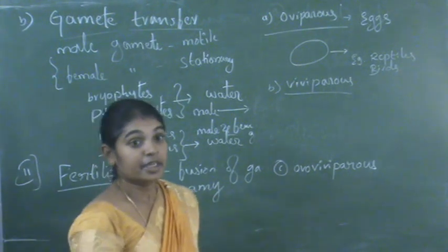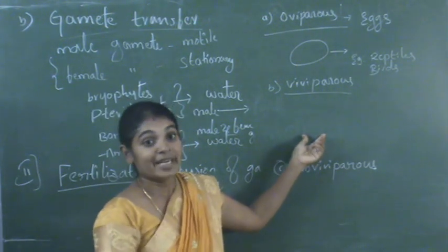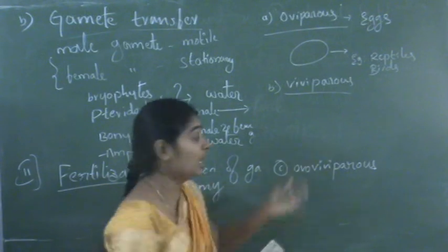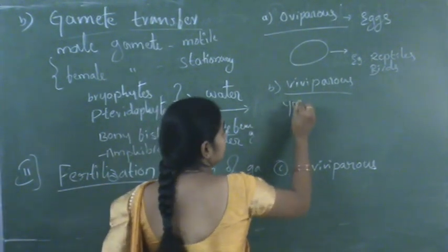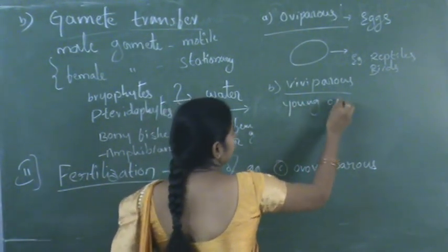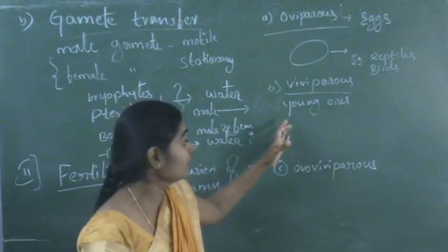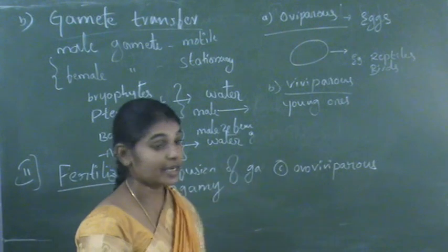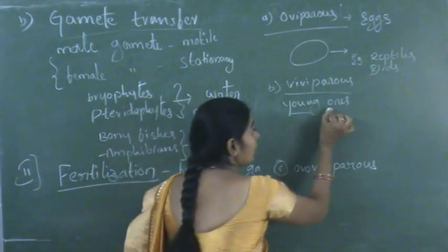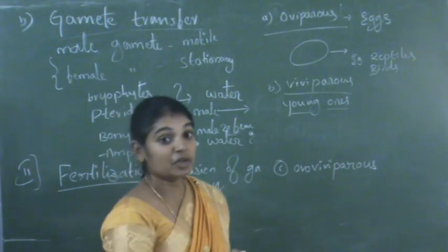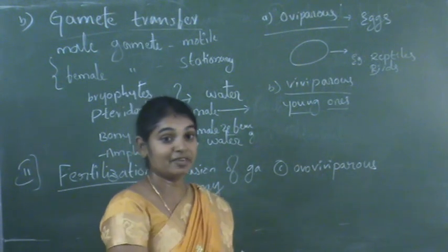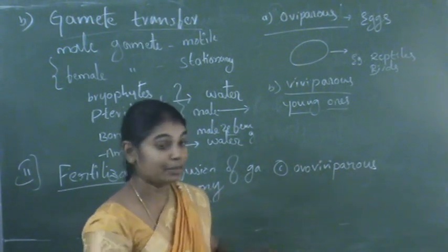Viviparous. Here no eggs are released, but young ones are directly formed. Young ones are produced by the female organism. So a completely developed embryo is delivered after a certain developing period.